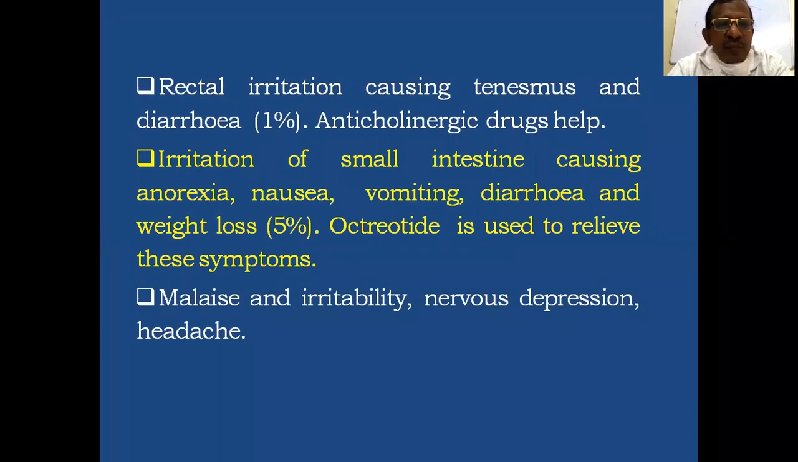Then there may be irritation of the small intestine causing anorexia, nausea, vomiting, diarrhea, and weight loss. And octreotide is used to relieve the bad symptoms. Then there may be malaise and irritability and nervous depression and headache. And accordingly, analgesics and counseling should be done.